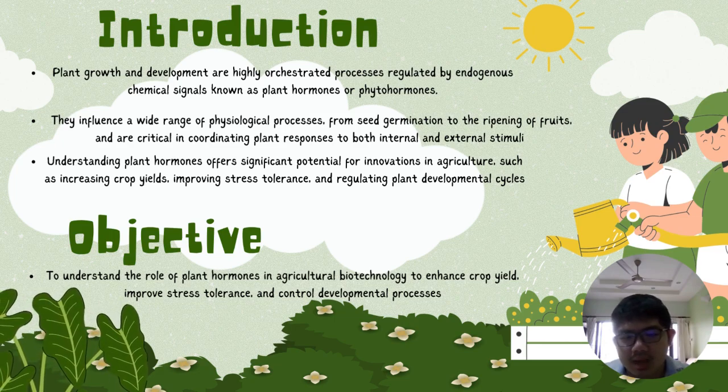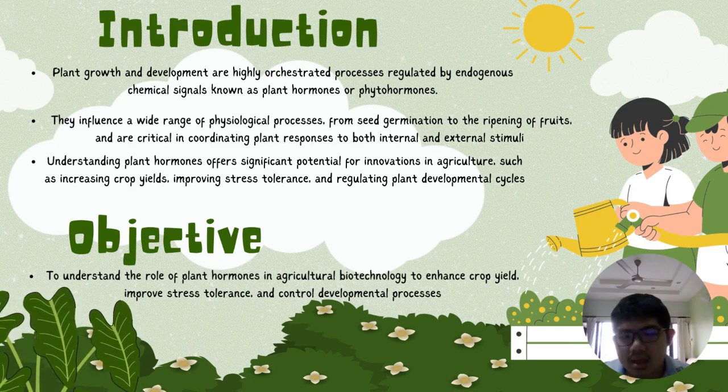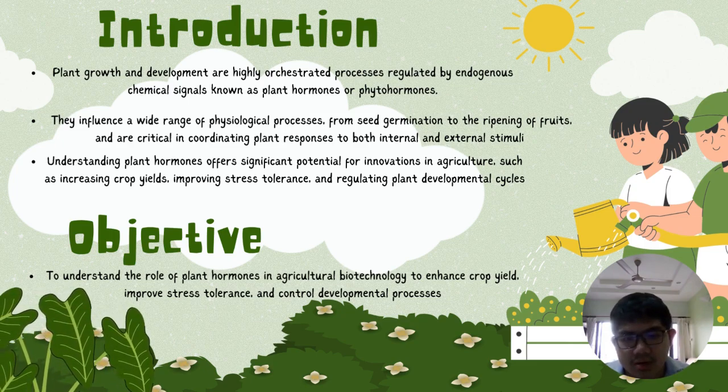plant developmental cycles. The objective of this research is to understand the role of plant hormones in agricultural biotechnology to enhance crop yield, improve stress tolerance, and control developmental processes.